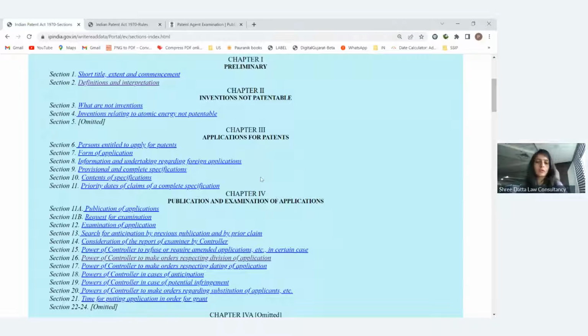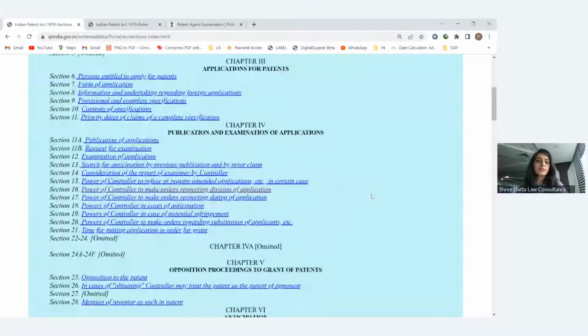How the priority date is calculated, and what the actual content of the drafting is, these both things will be covered during our post-lunch session, the afternoon session, because in that we will learn about patent drafting. So that will cover these sections.